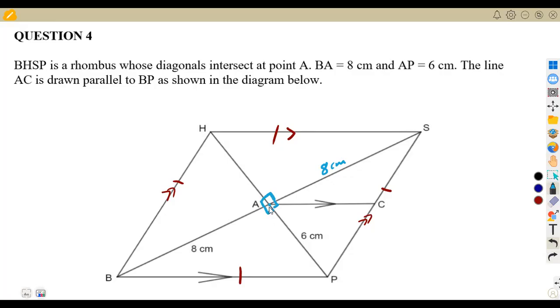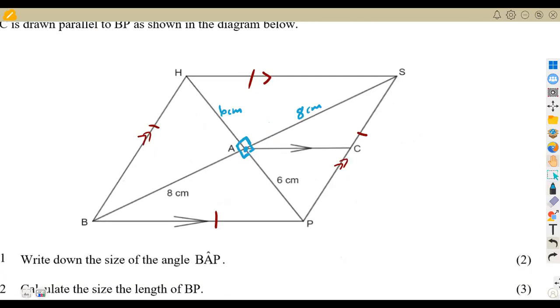So if I'm given from A to P, that is 6, I'm also given from A to H, because the diagonals bisect each other. All right, then we are given the line drawn. AC is drawn parallel, and it's taken from the center line to the other line. So what it means is that this AC is half of the whole of BP from our midpoint theorem, because it is taken from the center. So this AC is half of the line BP, from our midpoint theorem.